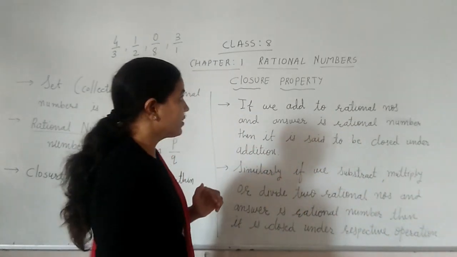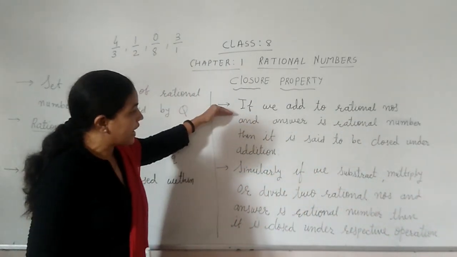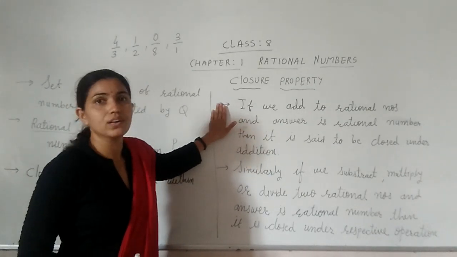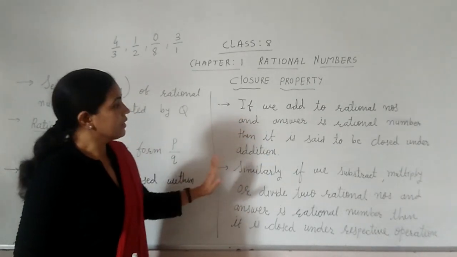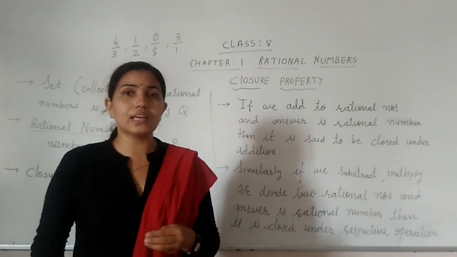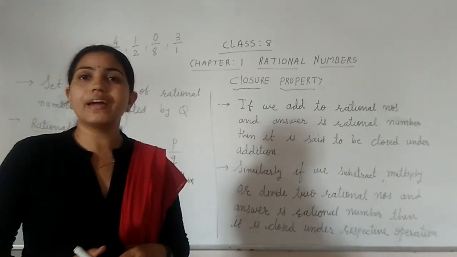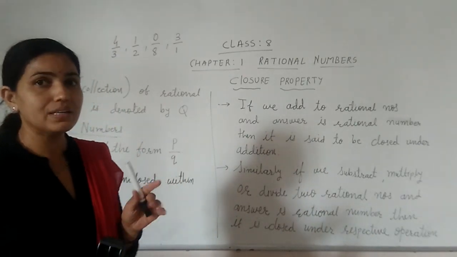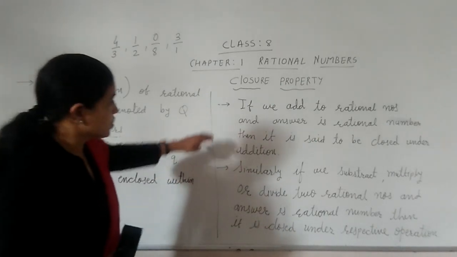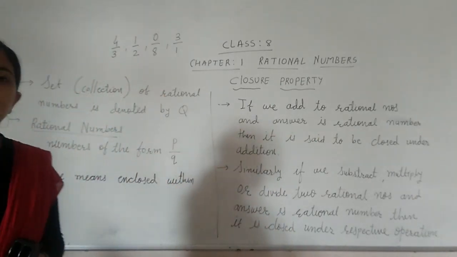So here I have written some notes for you, so you have a clear idea about the closure property. We have to check first.